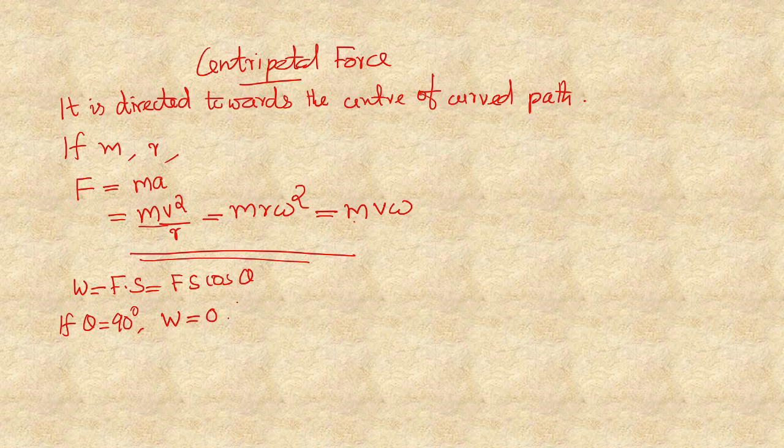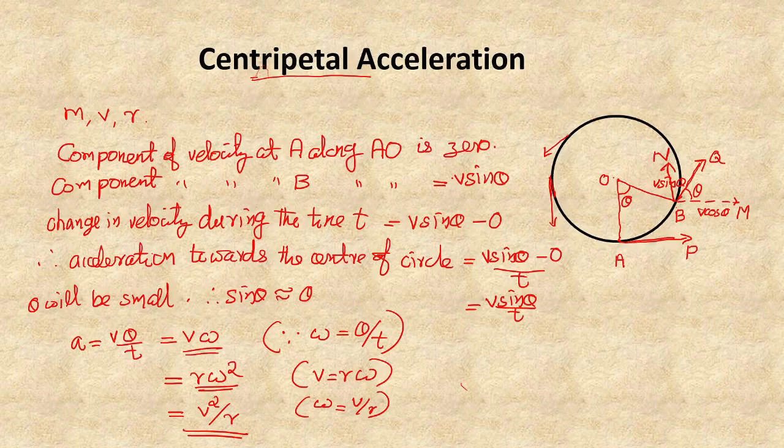Okay, so let us take, in the case of circular motion, what about the directions of the force applied and the displacement? Let's come to the previous figure. Here, the displacement is directed in the direction of the velocity.